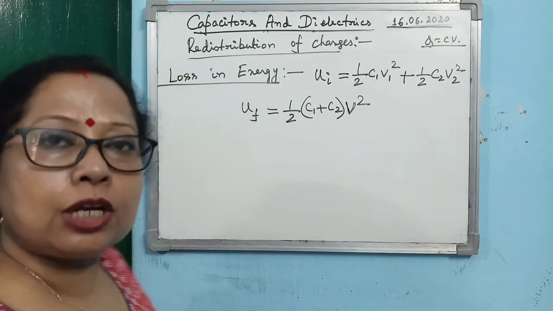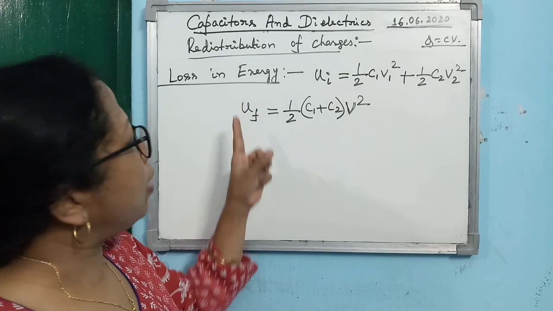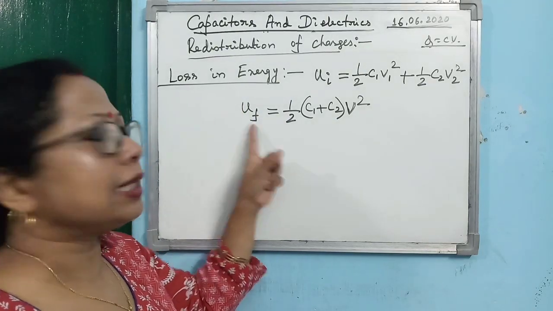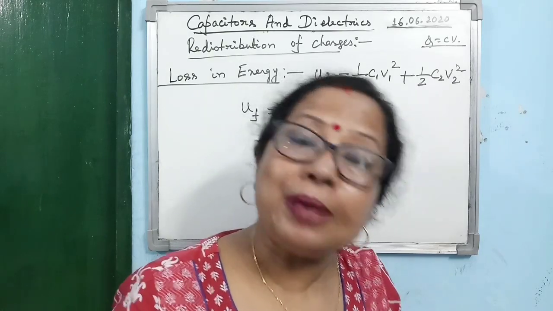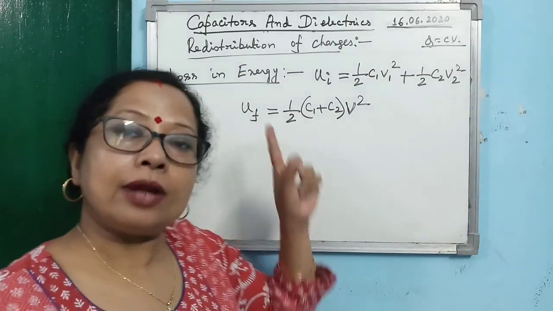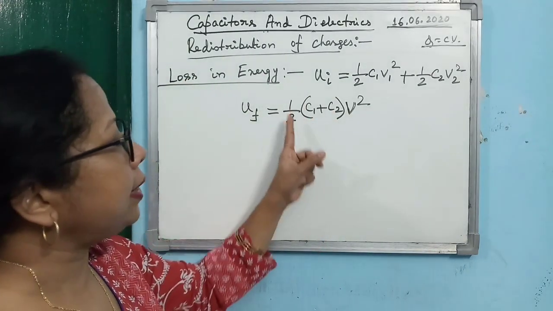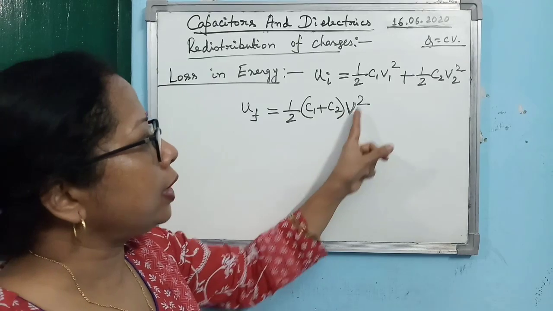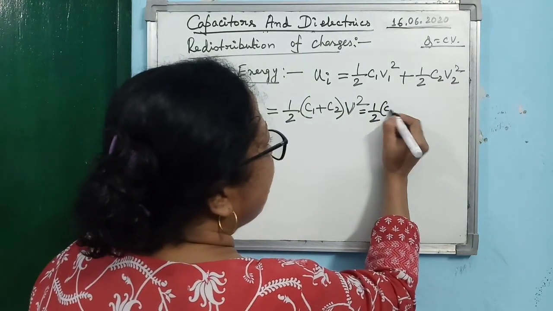What is the expression for the potential energy? Half CV square. So you see, when you are calculating the final potential energy of the system, what will be the capacitance of the system? C1 plus C2. And what is the potential of the system? The common potential. So you can write it as half into C1 plus C2 into V square. Now, what is the expression for V?